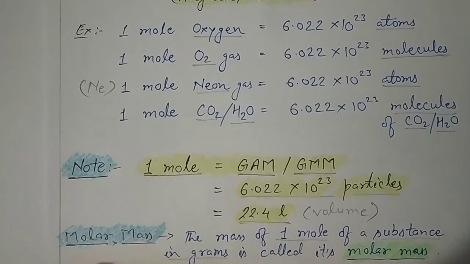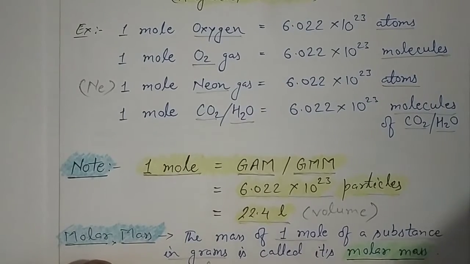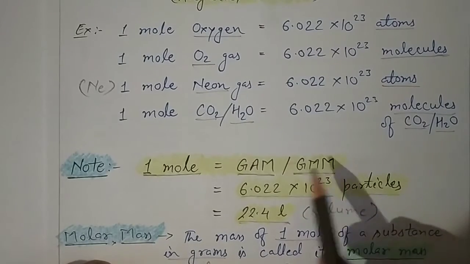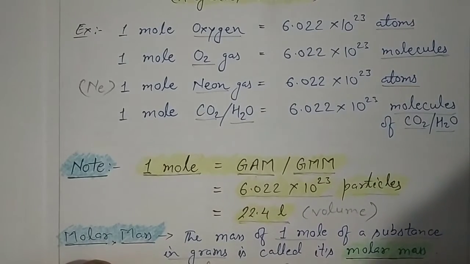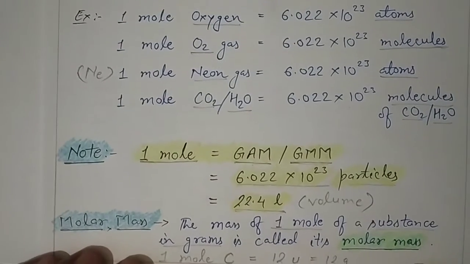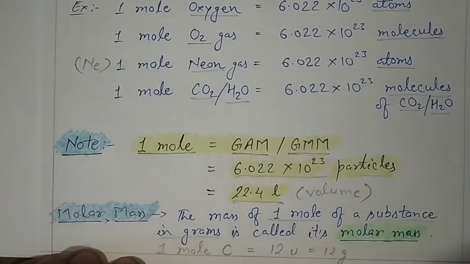Okay, for example, if we take 1 mole of carbon, we know that carbon is an element and its atomic mass is 12 unit, which can be expressed as gram atomic mass, 12 gram. So 1 mole of carbon is equal to 12 gram. Here you can see 1 mole of carbon is equal to 12 gram. That is the molar mass of 1 mole of carbon.